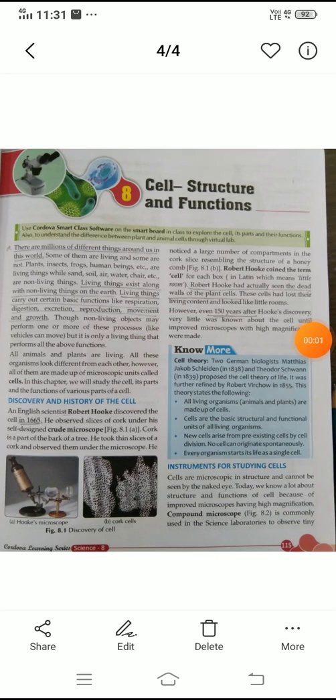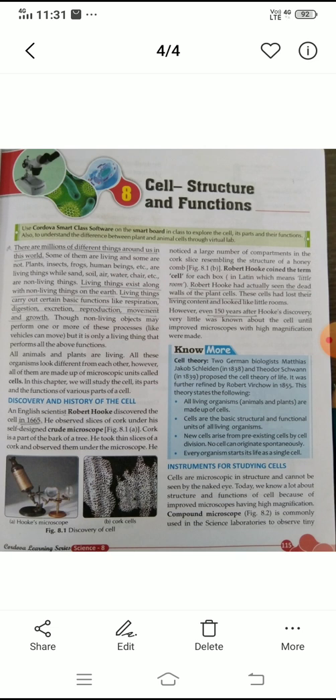Good morning, class 8. Today I am going to explain chapter 8, cell structure and functions. In this chapter you will study about the cells, who discovered the cells, shape of the cells, size of the cells and about the microscope.